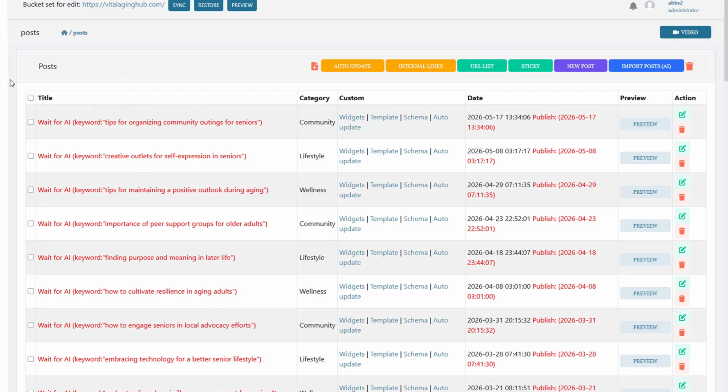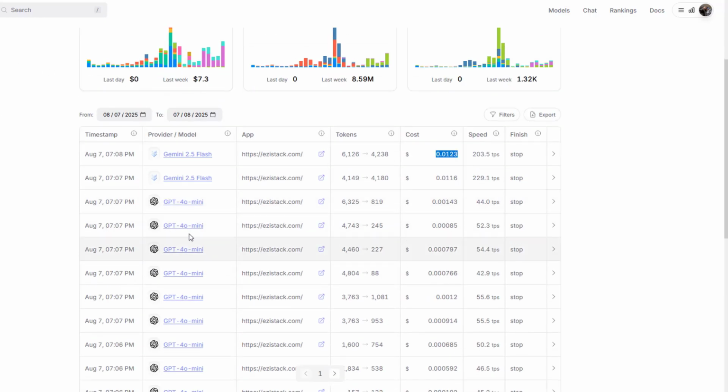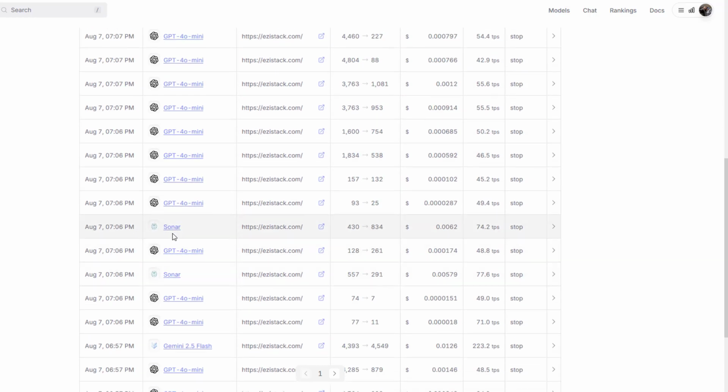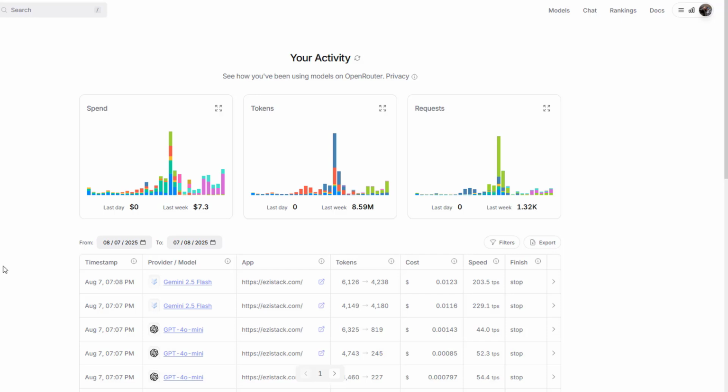So what we're going to do here, guys, is I'm going to be using a website called OpenRouter, and as you can see, I've got $6.86 in there at the moment. OpenRouter actually allows us to work with multiple models, things like Gemini Flash 2.5, GPT-4o, 4o mini, Perplexity Sonar, and so many other engines. So instead of having API keys with all these different providers, you can just work through OpenRouter, and that's what I prefer to do. But EziStack does allow you to work directly with OpenAI. It allows you to work directly with Claude and all these other engines as well. But for this example, I'm working with OpenRouter and it's my preferred way of working with this.